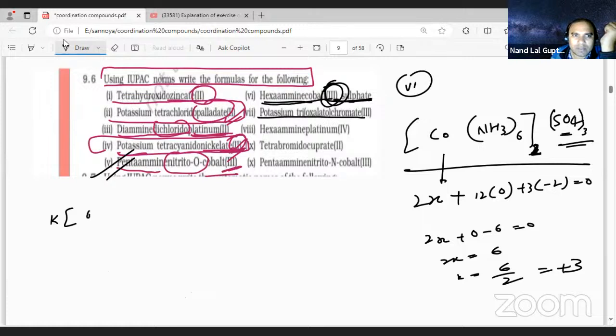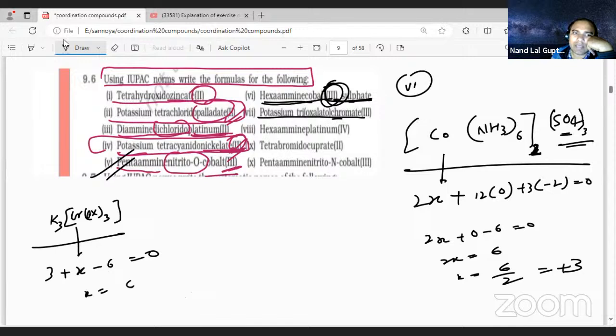Trioxalato means OX, how many times? 3 times. Chromate, Cr, third. So 6 here, it will be 3, student. Okay, so this is the name. Now you can say how 3 is coming. So it is x plus 3 minus 6 equal to 0. So x is equal to 6 minus 3. X is equal to plus 3.